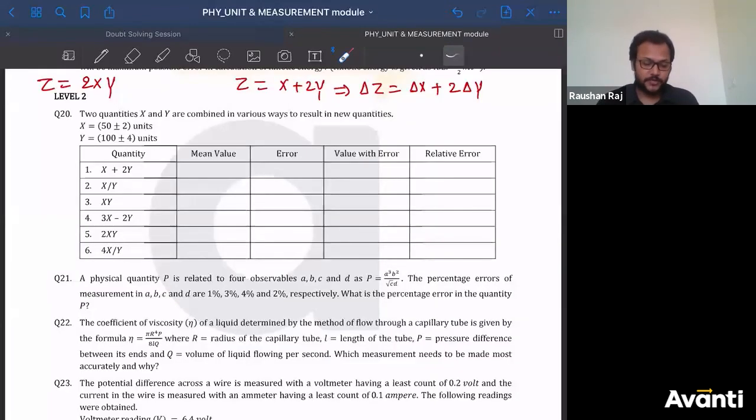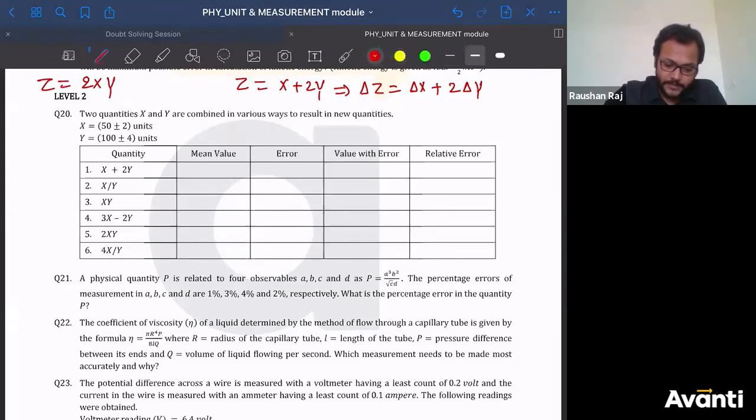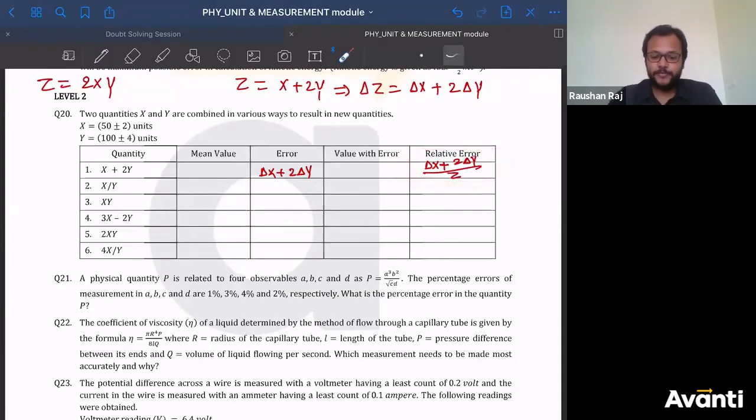All right. So let us find out the error in this part. So what will we write here? I'll write delta z is equal to delta x plus 2 delta y. Now tell me, bachcha log, what will be the relative error here? Relative error will be the absolute error divided by the true value. So here I will write delta x plus 2 delta y divided by z. This will be the relative error. The absolute error in z divided by z value will be the relative error for this question.